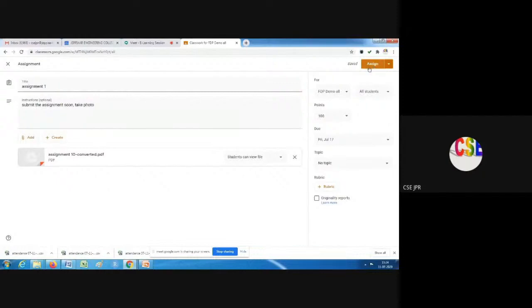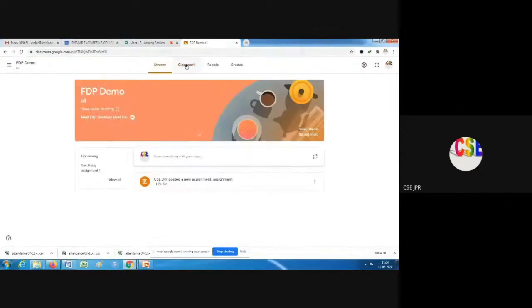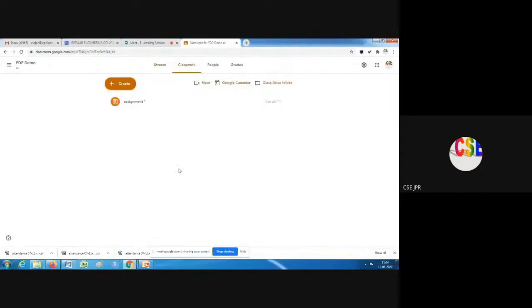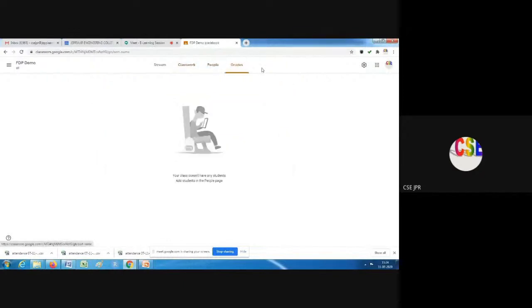When I click assign, the assignment is notified to all the members of the particular class. Okay, so the assignment has been done. So where to see the assignment? People can see it if they go to classwork. Okay, this is for staff.